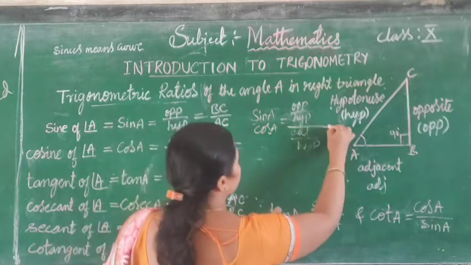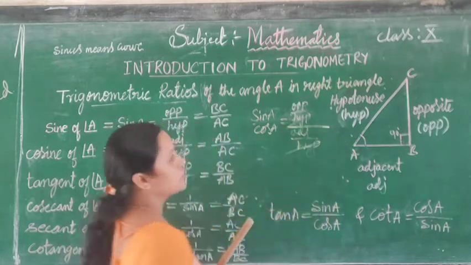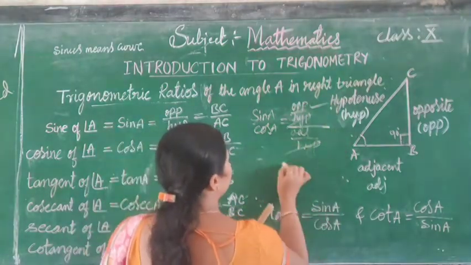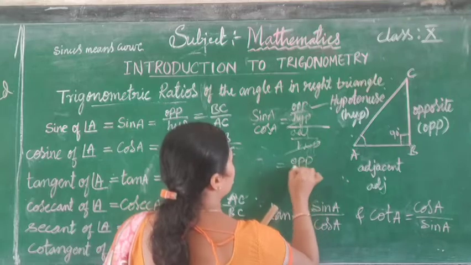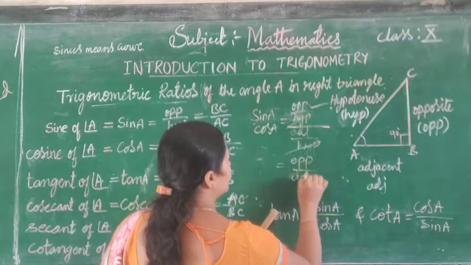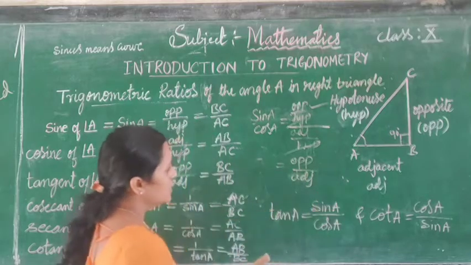When we divide these two, the hypotenuse cancels. Then we get opposite divided by adjacent.